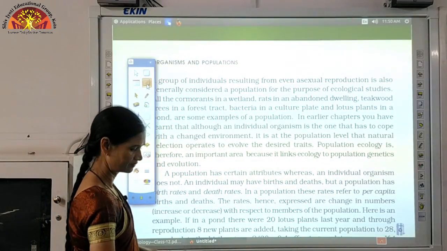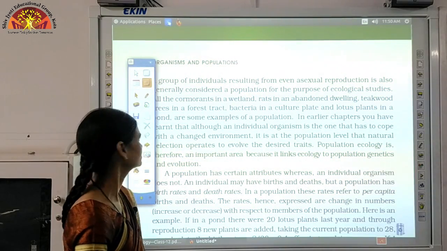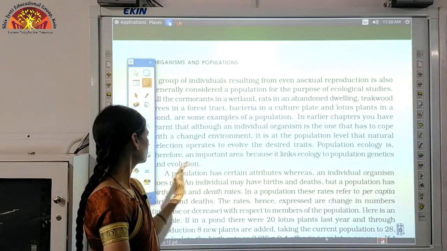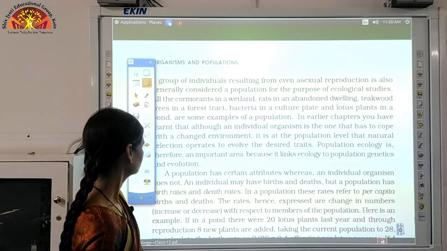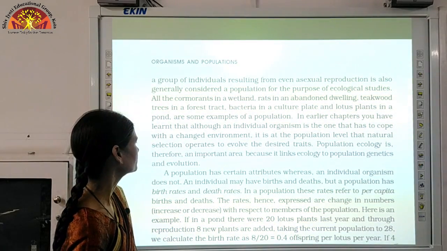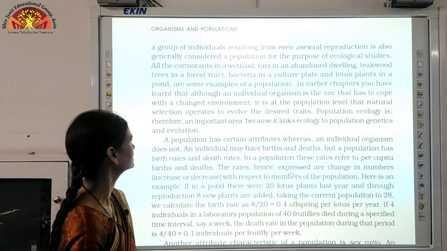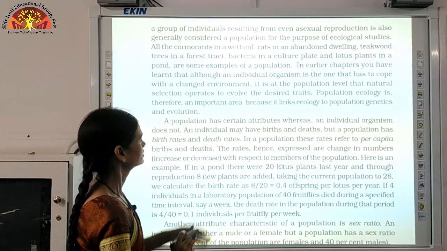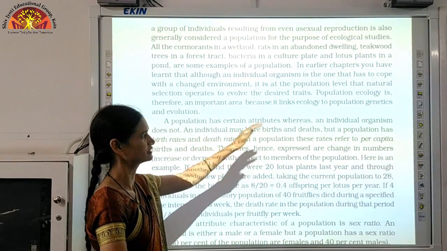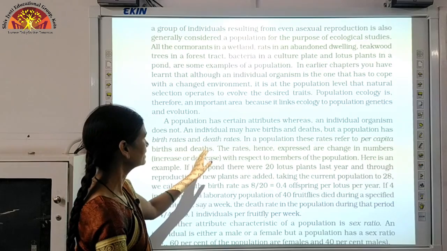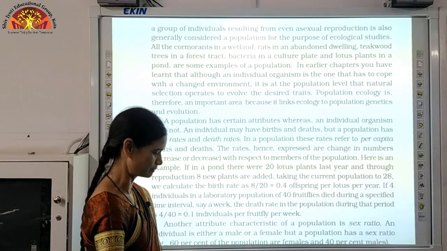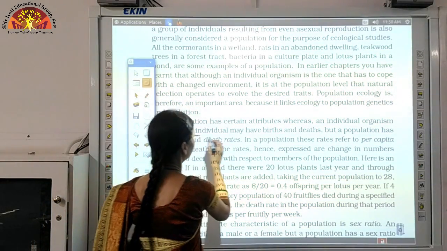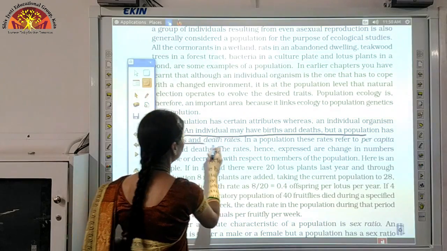Now when we talk about population ecology, it is the term which links ecology to population genetics and evolution. A population has certain attributes also, so we will now understand the attributes of a population. As I told you, the attributes which a population has are not involved in the individual. An individual may have births and deaths, as I explained, whereas a population will have birth rate and death rate.